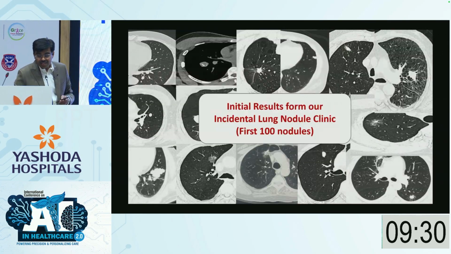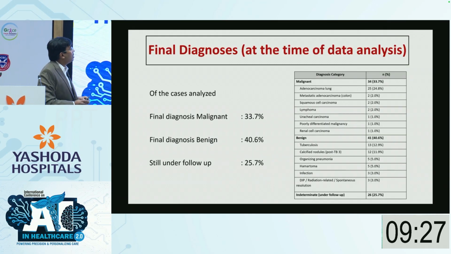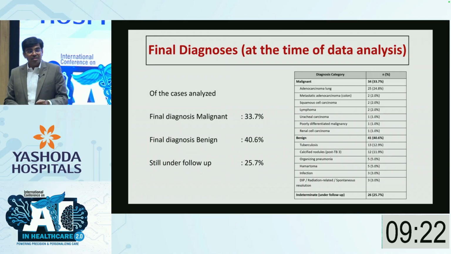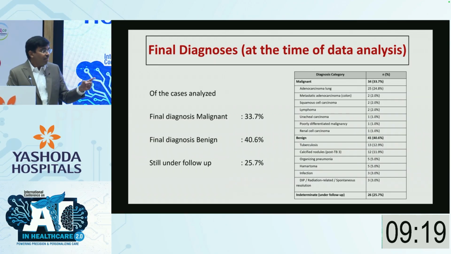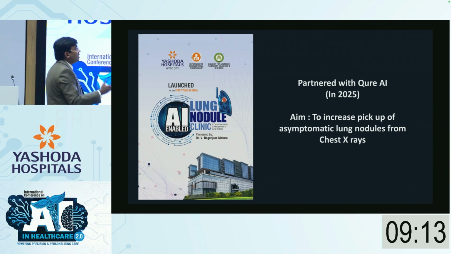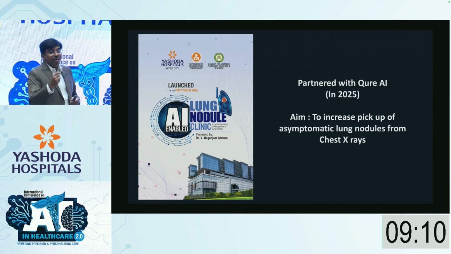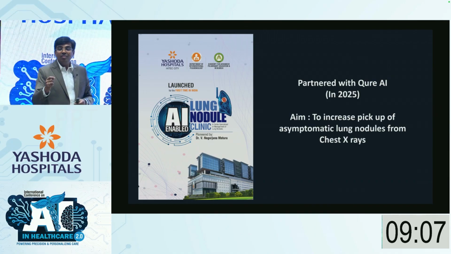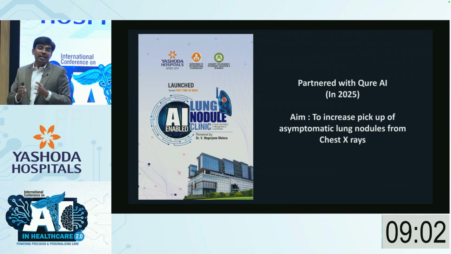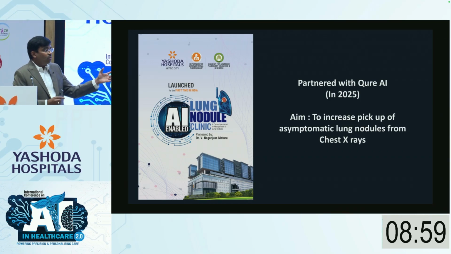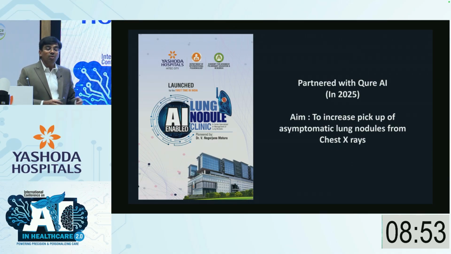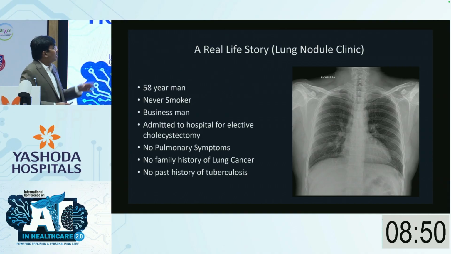And then what we realized, this is the first 100 patients' data which we have sent for publication: 1/3 of the lung nodules are actually malignant. 1/3 is a very big number. So if you have 3 nodules, 1 is a malignant nodule. So then what did we do? In 2025, we wanted to improve our ability to pick up these lung nodules. Can we pick these nodules on a chest X-ray, which is done more often than a CT? That is when we partnered with Cure AI. They have a model which is already developed, the QXR. We tried to club this QXR into the clinical algorithm and see whether we're able to pick up more early stage lung cancers. So this is a real life story.